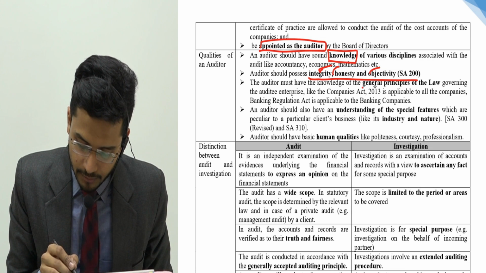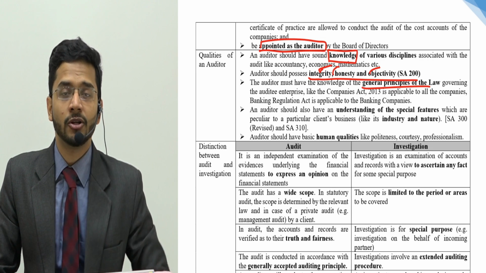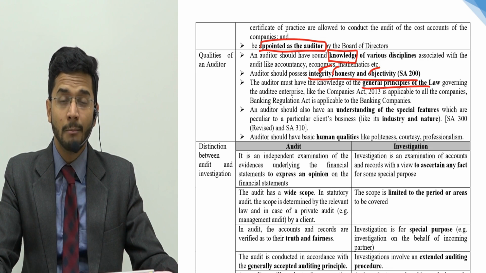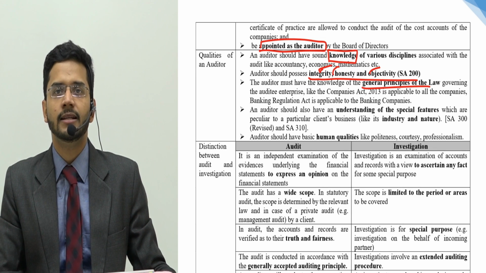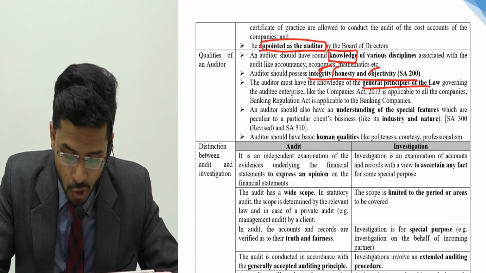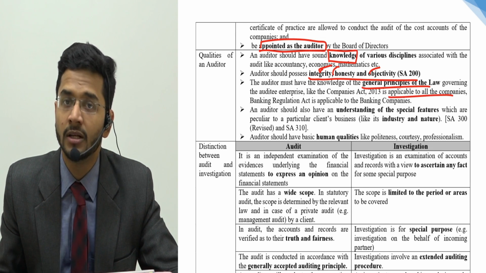Number four, he should be aware of the general principles of law. Of course, the laws which govern that particular country or that particular company. He should be aware of those laws like the Companies Act in India, the Income Tax Act in India, GST in India. An auditor should be able to understand the law and apply it for the client.